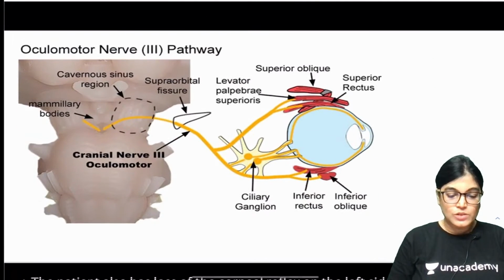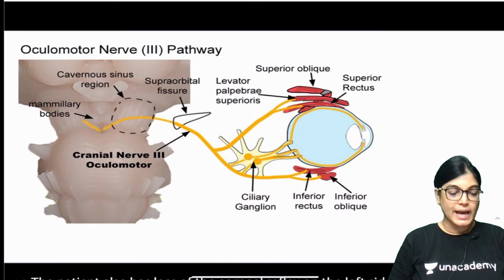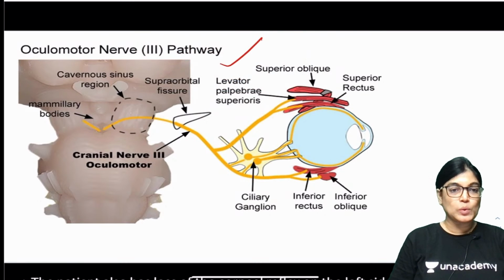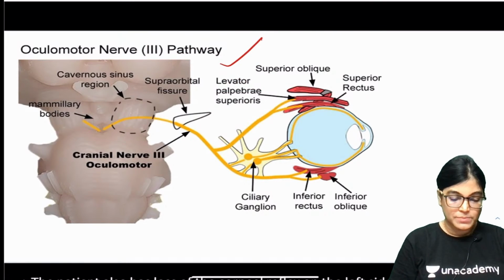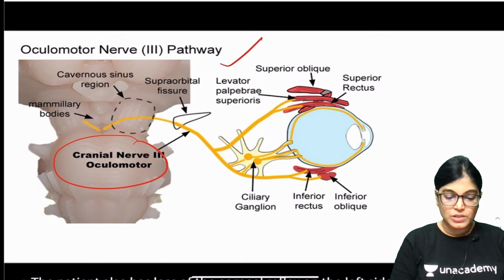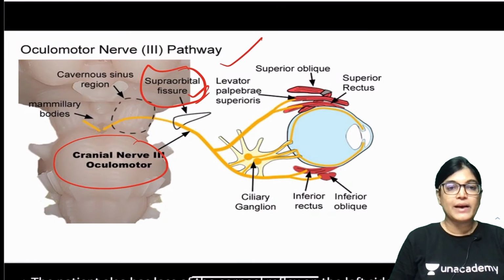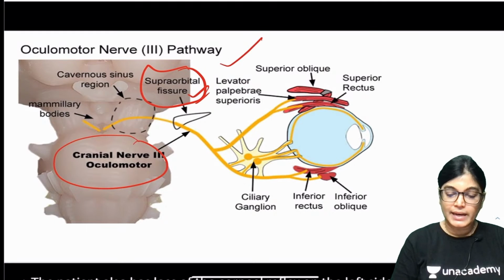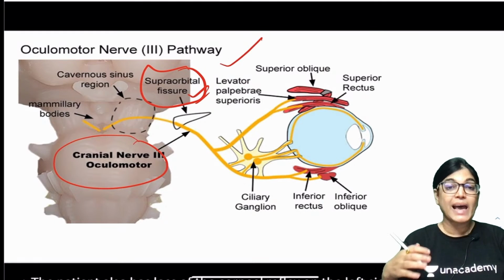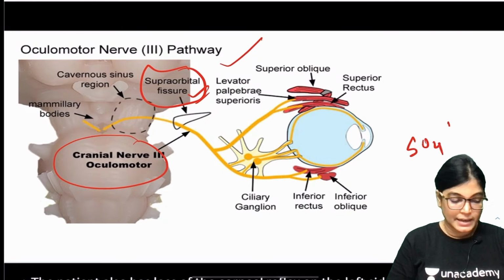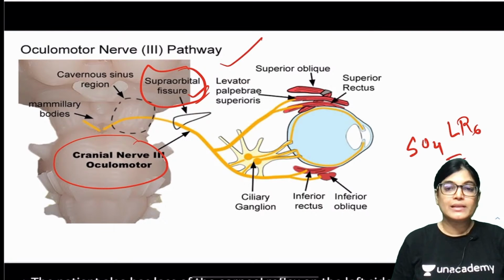Let us move further. I would like to show you the same thing in this diagram. Here you can appreciate the oculomotor nerve pathway. The nerve is emerging from the midbrain, then passing through superior orbital fissure. Very clearly you can see that the nerve is traversing through superior orbital fissure. Actually, the third cranial nerve is supplying all the extraocular muscles of the eye except superior oblique and lateral rectus muscle.